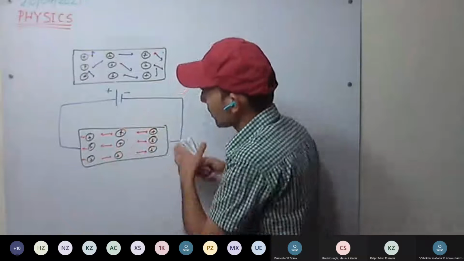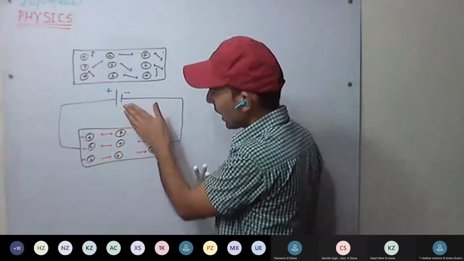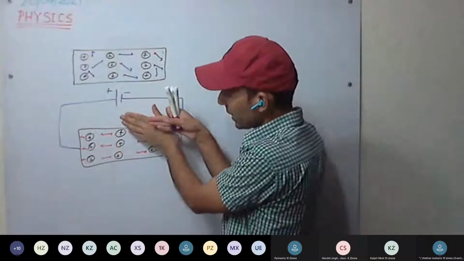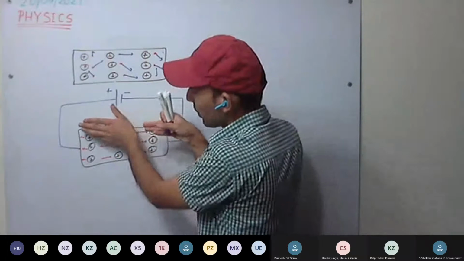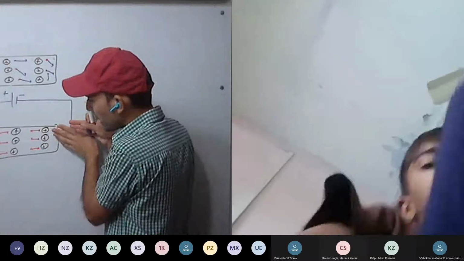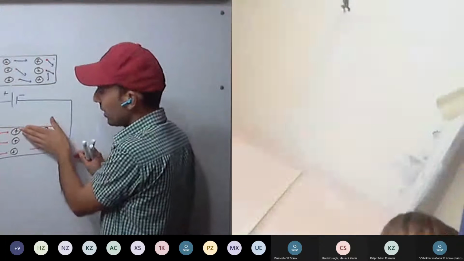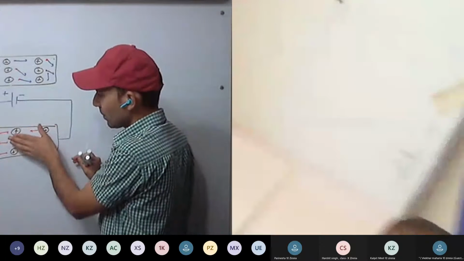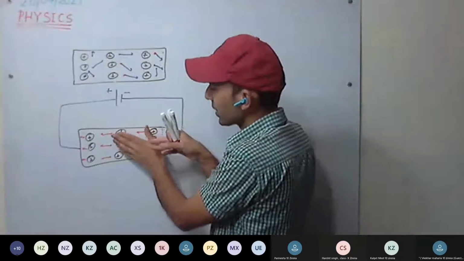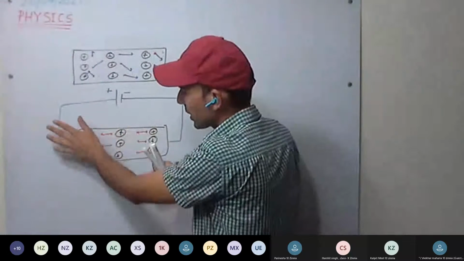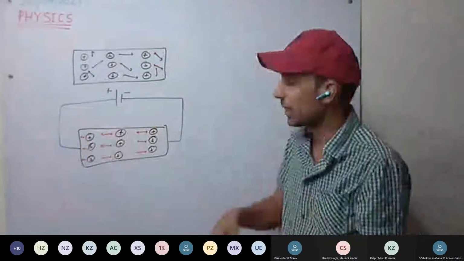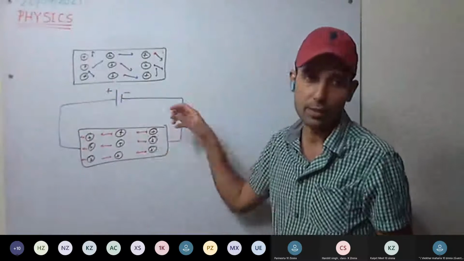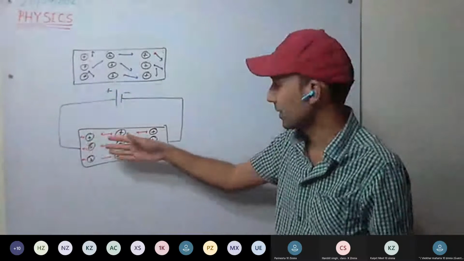Now they change their direction. Because the force is continuously acting, they again change direction and move. Their speed increases, they collide, and due to collision, speed decreases. Again force is acting, speed increases, again collision, speed decreases. This way the electrons move inside a metal or conductor.